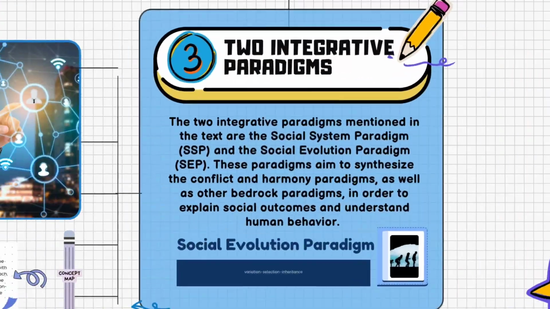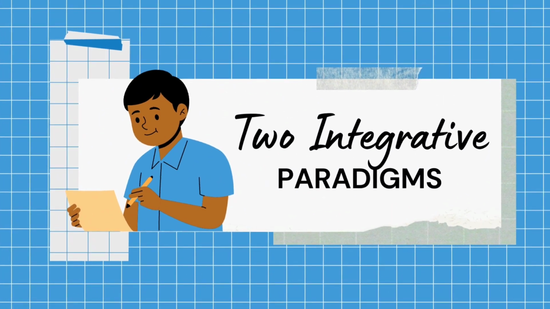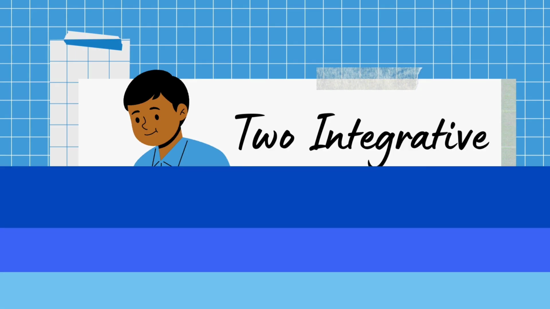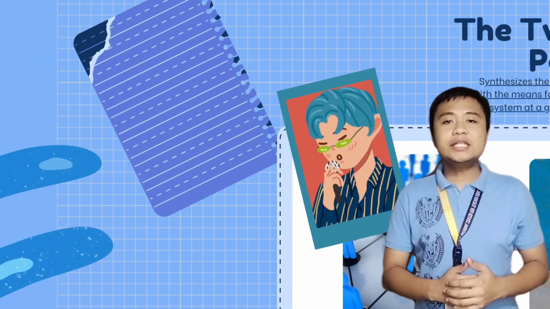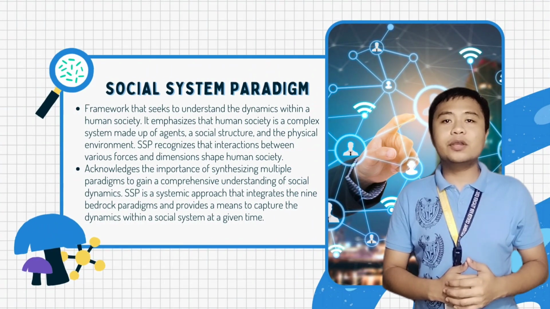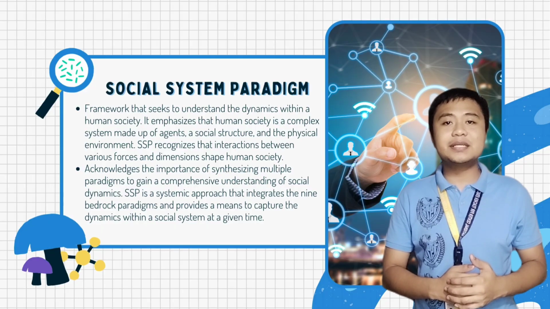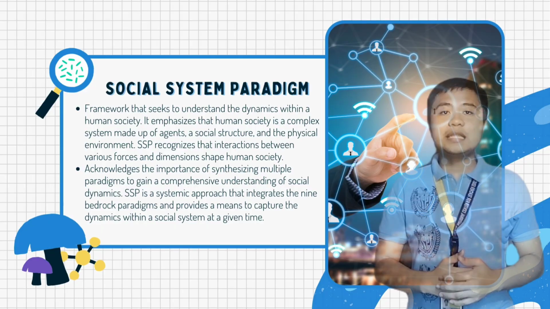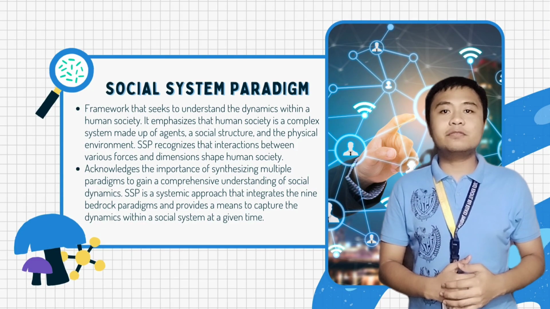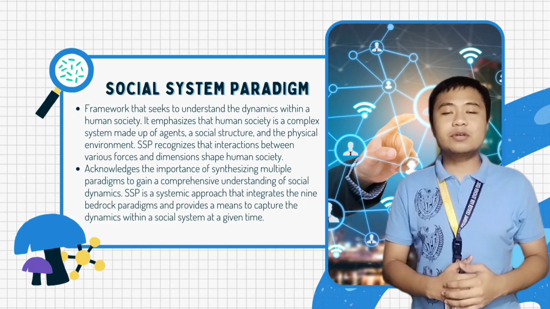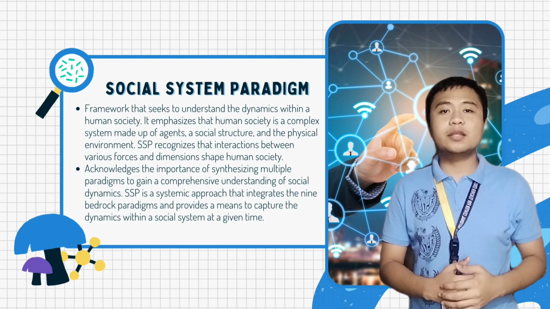Going to the next is the integrative paradigms. This aims to synthesize the conflict, harmony, and other bedrock paradigms in order to explain social outcomes and understand human behavior. The social system paradigm is a framework that seeks to understand the dynamics within a human society. It emphasizes human society as a complex system made up of agents, a social structure, and the physical environment.